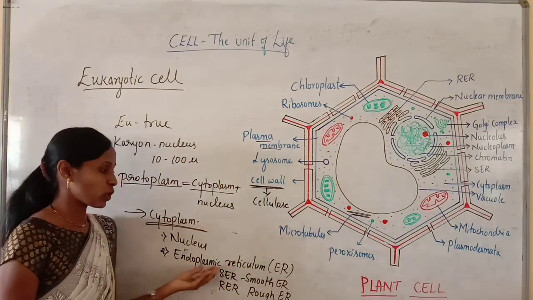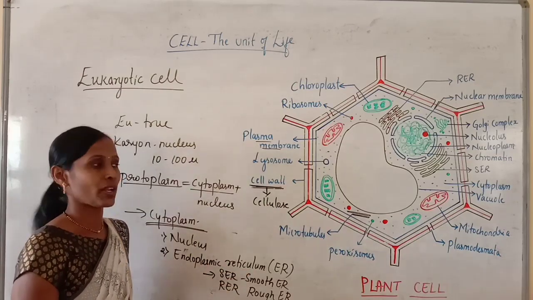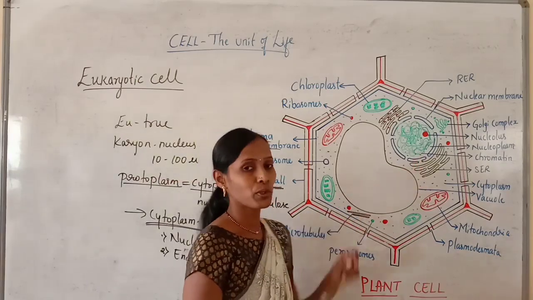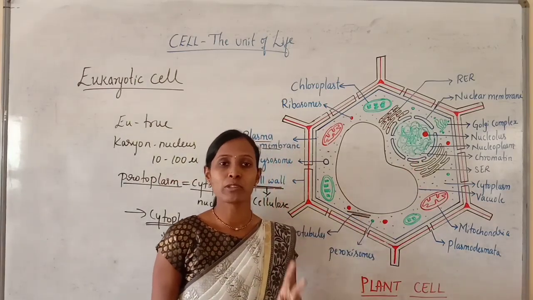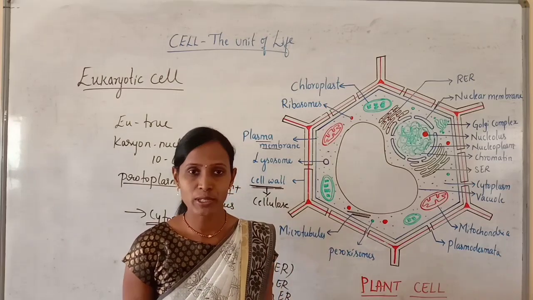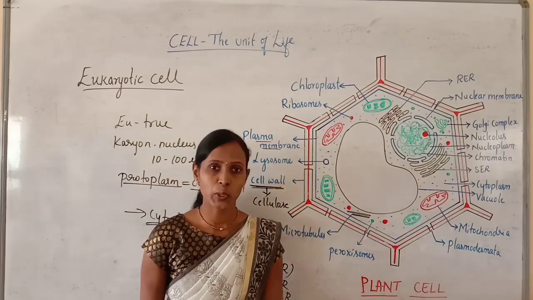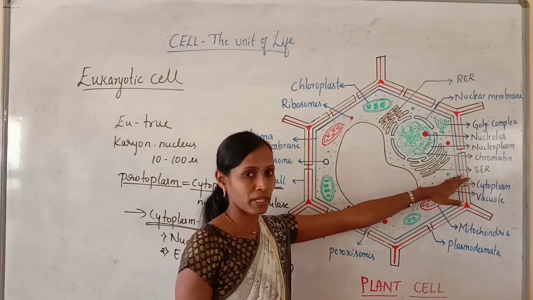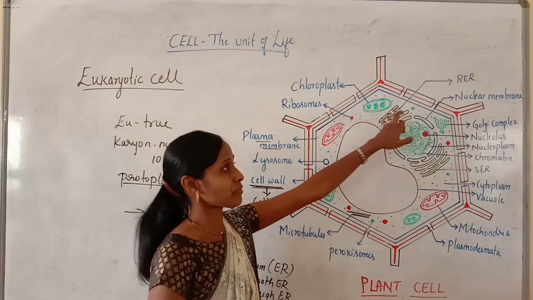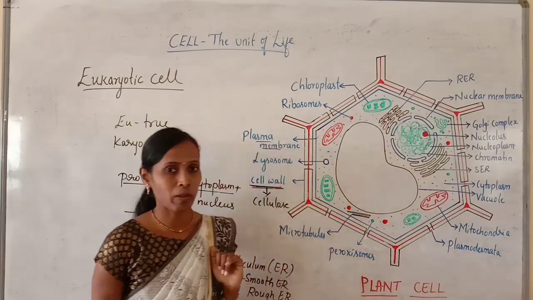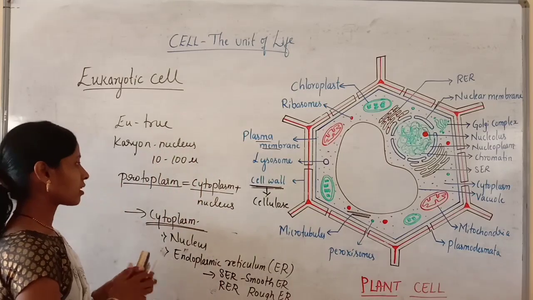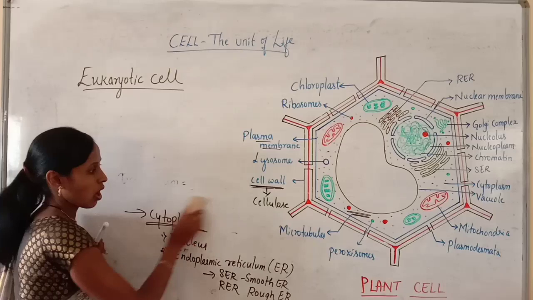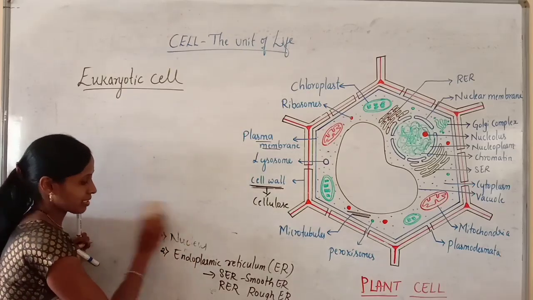So the endoplasmic reticulum is also a membrane-bound cell organelle present in the cytoplasm, usually arising from the nuclear membrane, and it is of two types, smooth and rough. If the ribosomes are absent, it is called smooth endoplasmic reticulum. If ribosomes are present on the surface, it is referred to as rough endoplasmic reticulum. And the third structure we will take here. We will list out all the structures present in the cytoplasm one by one.